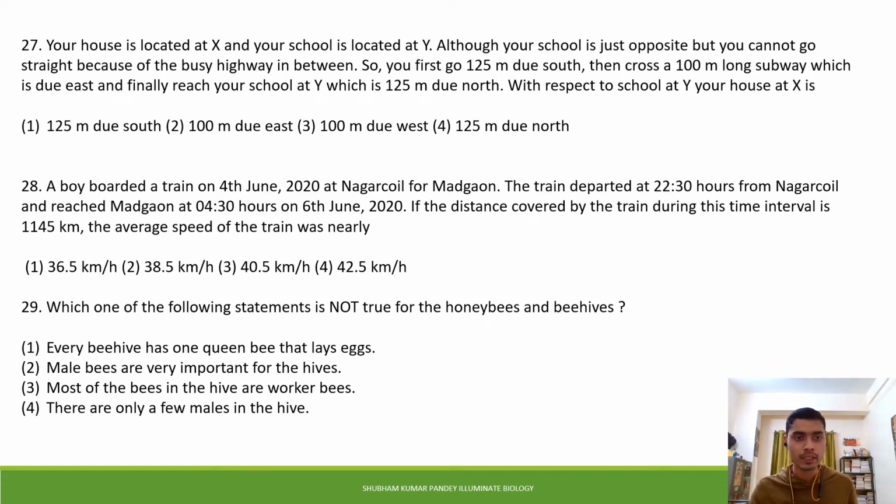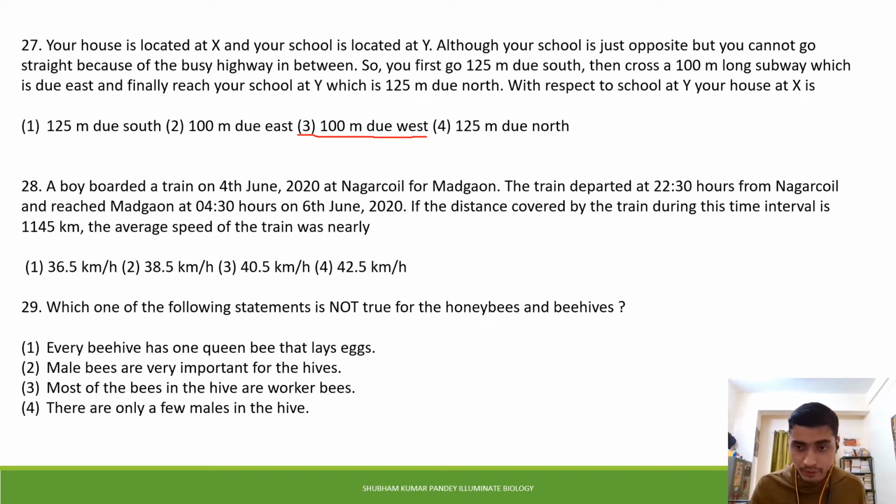So the first option is 125-meter due south, second option is 100-meter due east, third option is 100-meter due west, and fourth option is 125-meter due north. So the correct answer of this question is the third, that is 100-meter due west.